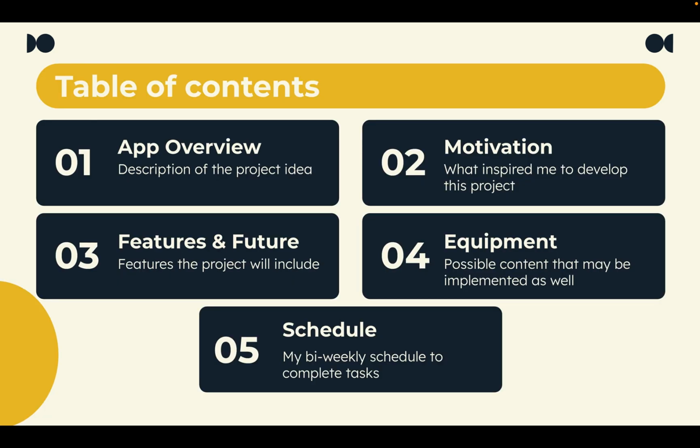Alright, first we'll talk about my table of contents. I'll be talking about my app overview, my motivations, my features and future, the equipment I use, and my bi-weekly schedule.